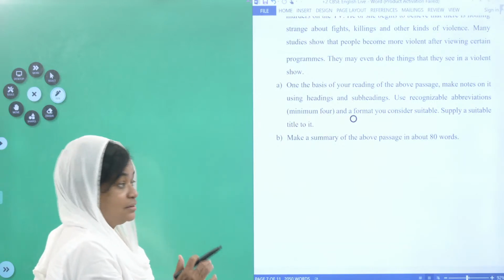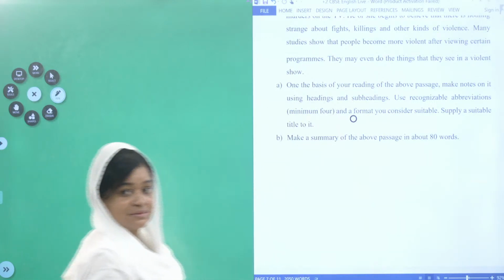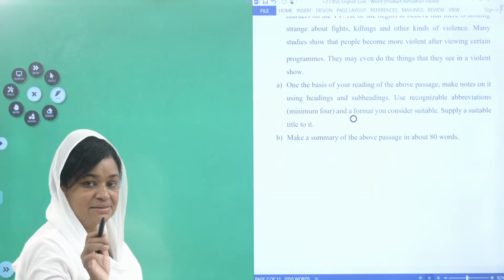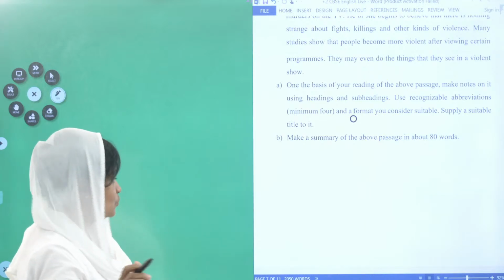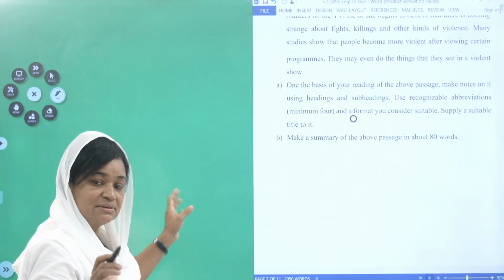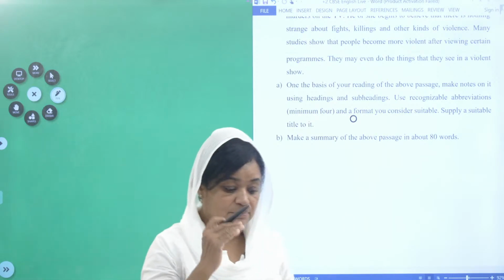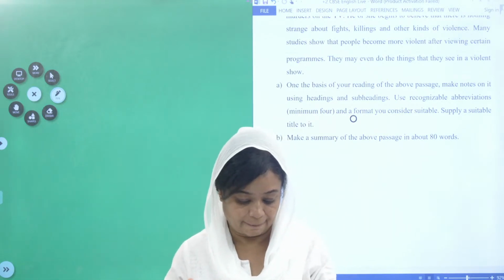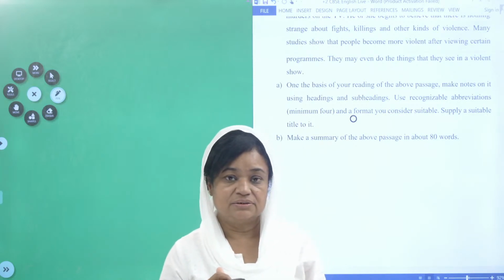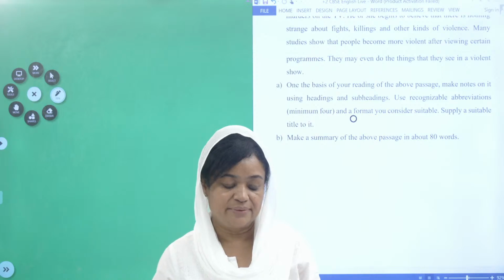Focusing where? Now we removed this from the question paper. Now you have made a note using subheadings, headings and all those things. Now using that, you have to write in 80 words and make it short. Actually, I wanted to write here. See, I have written, you can just listen to that, okay.